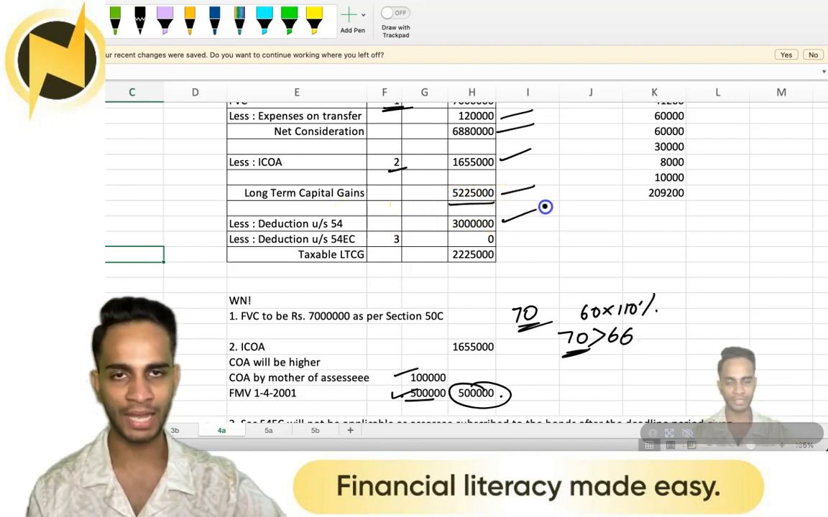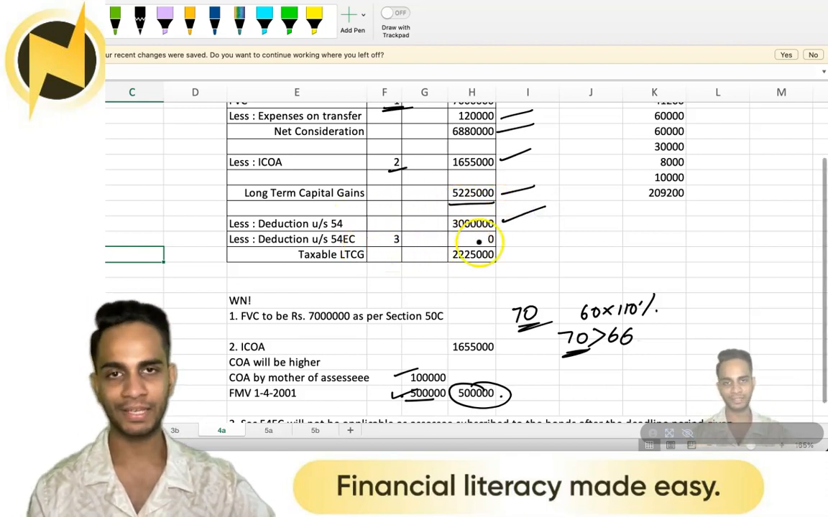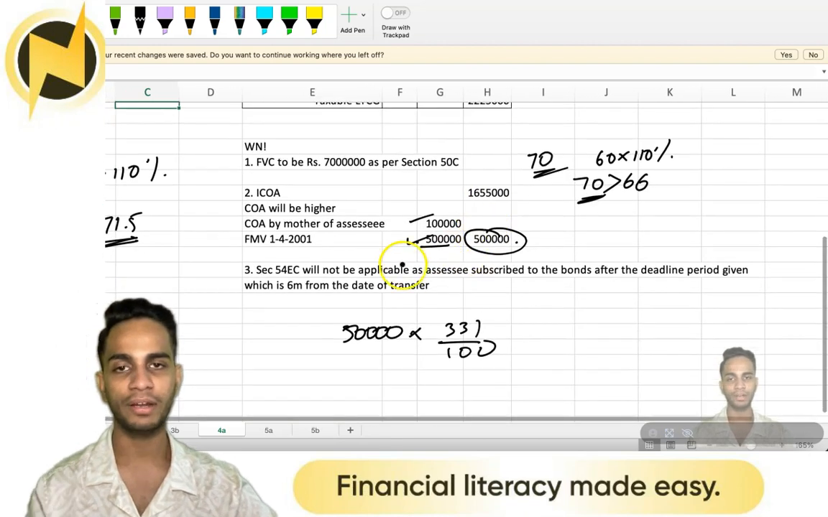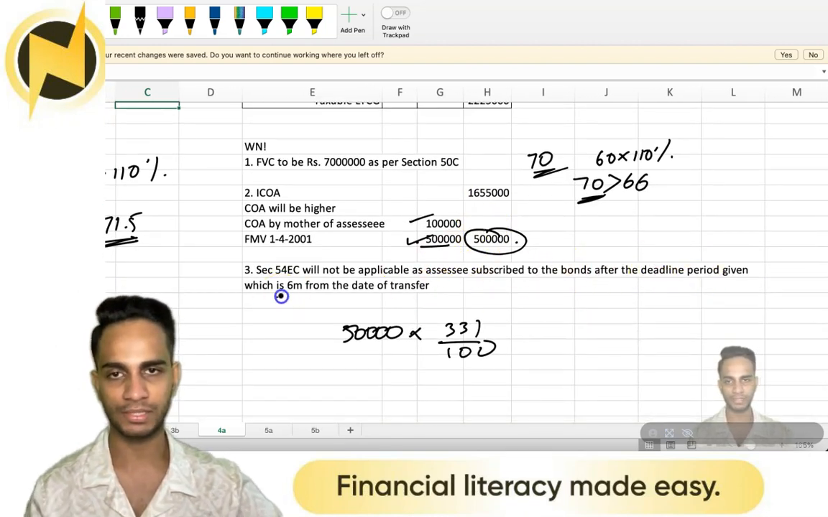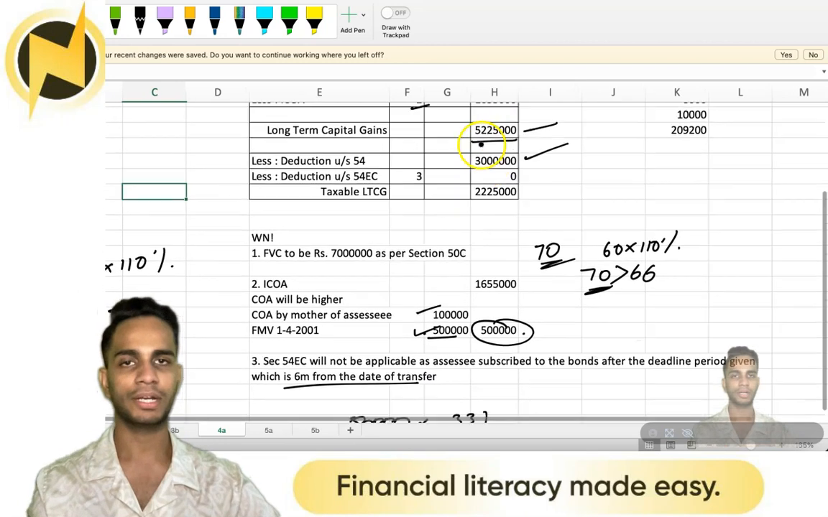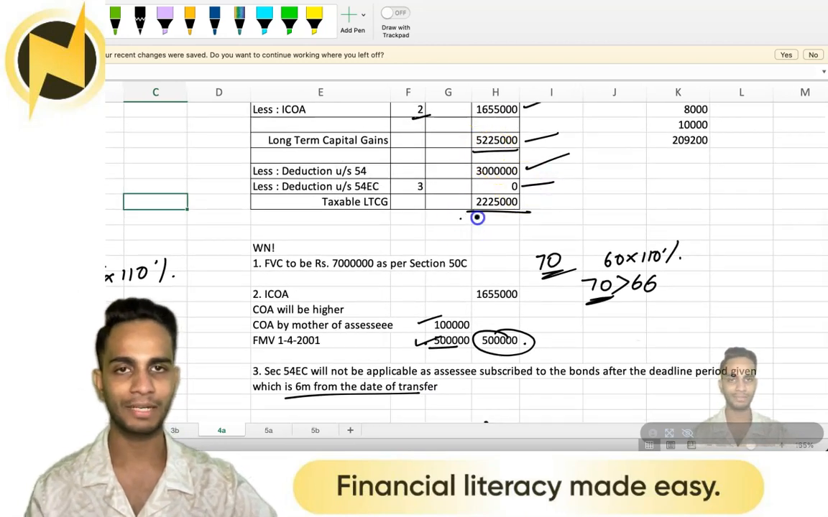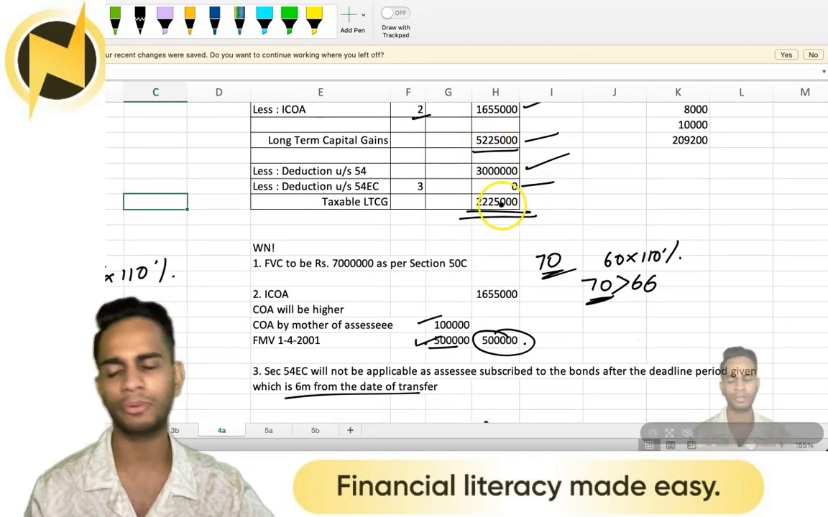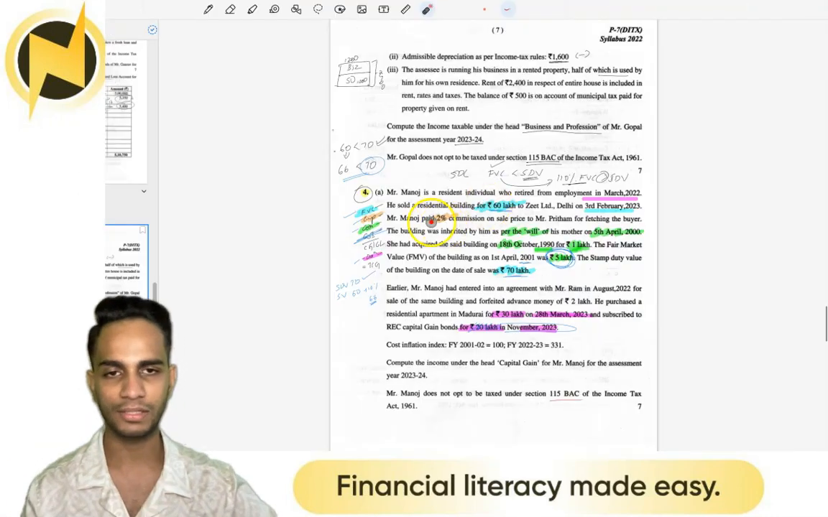Deduction under section 54EC, working note 3, you cannot get it. Why can you not get it? It's because it's after 6 months. So you can't get anything there. So 0. Taxable LTCG is 52,25,000. And that's your answer for question 4A.